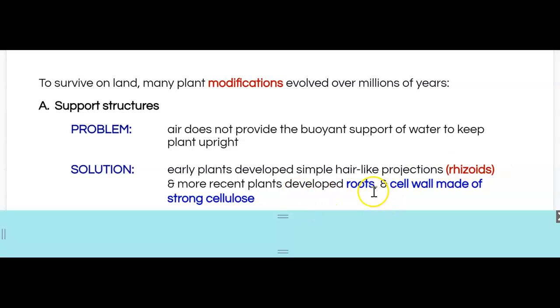In more recent plants, those rhizoids evolved into full-grown roots, and that would have helped the plant stay anchored into the soil, so that if winds or tides again came by, they wouldn't be knocked over and uprooted. They also have a cell wall. Plants now have cell walls made of strong cellulose that helps to protect them from damage and also gives them their structure, a little bit of rigidity. So that's the first modification.